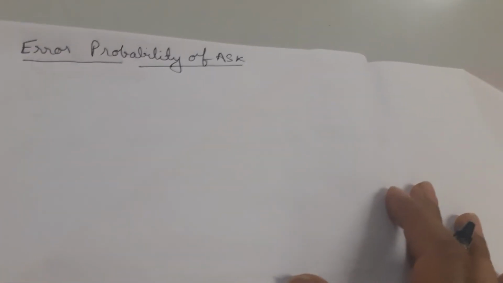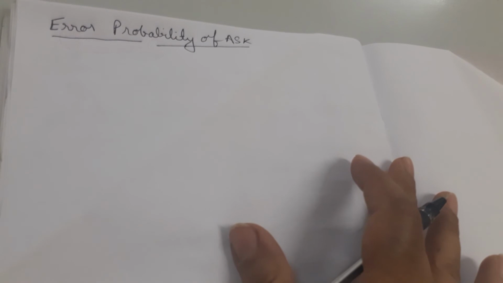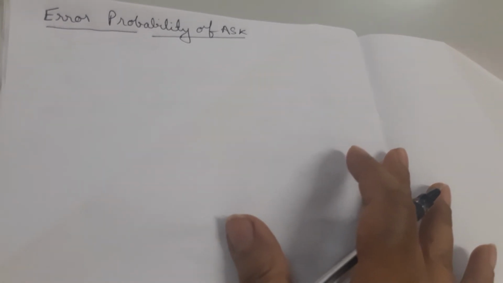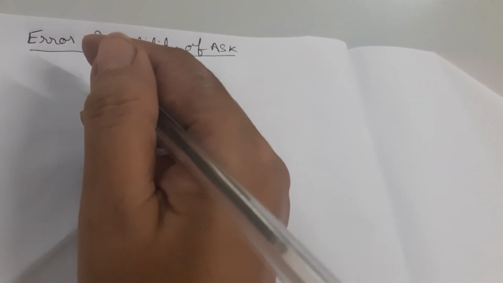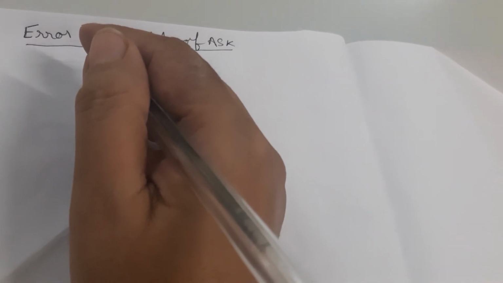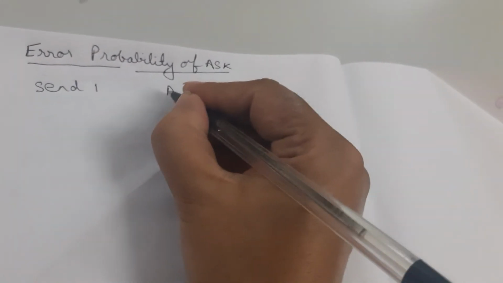We'll start with error probability of ASK. This is a very important topic for your exams for 15 and 17 EC 61 subject. Now, for ASK, we know a number of carrier cycles are transmitted to send 1 in ASK.